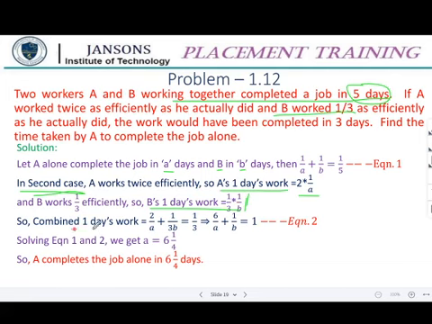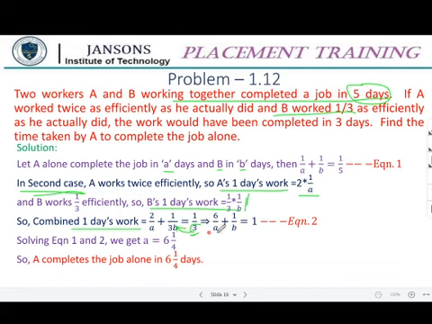So the combined 1 day's work in the second case is 2 by A plus 1 by 3B, which is equal to 1 by 3. So in 3 days they are completing. When we take this 3 to the left hand side, it is 6 by A plus 1 by B is equal to 1.